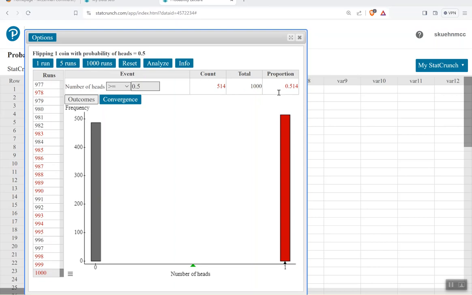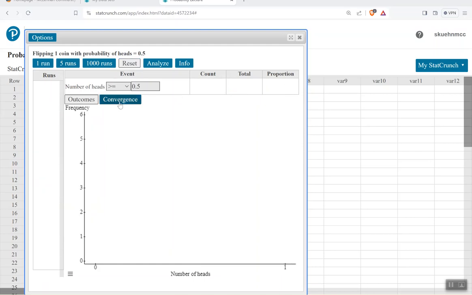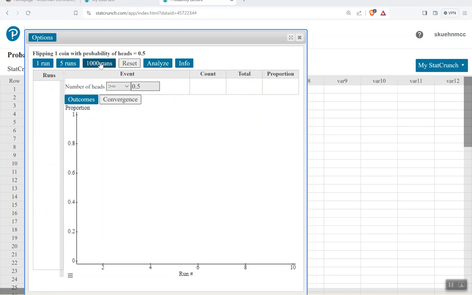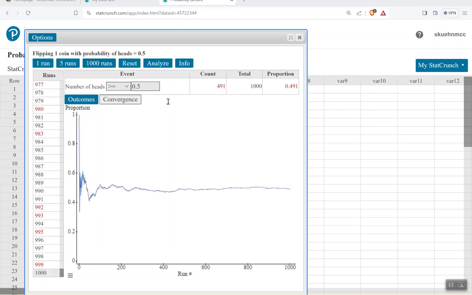So in other words, I'm pretty close to that 50% mark. Now, let me reset this and we'll look at it a different way. I'm going to change the screen, reflip my 1,000 attempts. I don't get the same proportion as I had a moment ago, but I still am at 49% of the flips that I did resulting in a head.